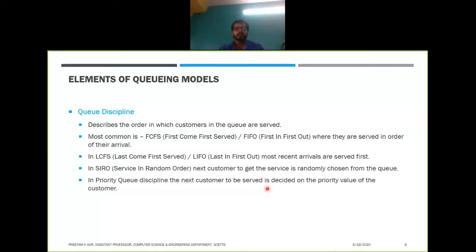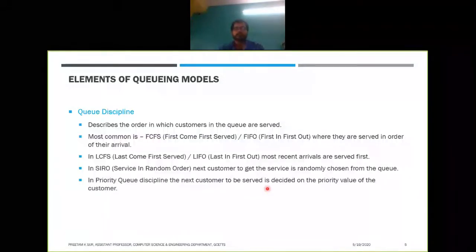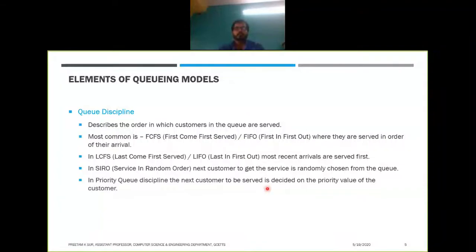Either your age or the duration of your relationship with the service provider comes in as a priority value.